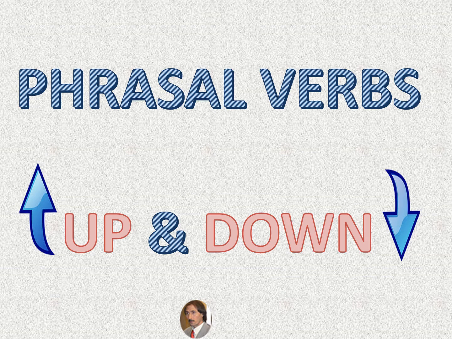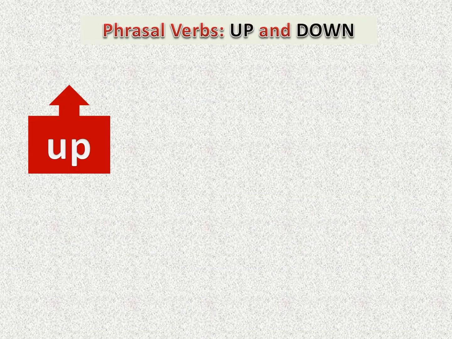As you know, a phrasal verb is a verb that is combined with an adverb or preposition, and the combination creates new meaning. Often this meaning is not related to the definition of the base verb and is difficult to guess. For example, up can have different meanings.